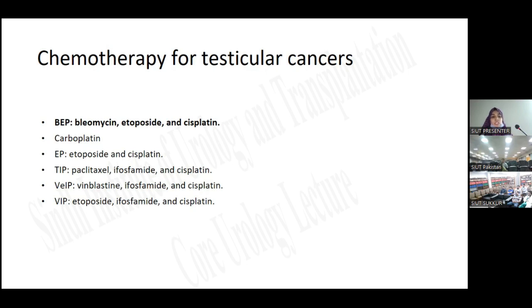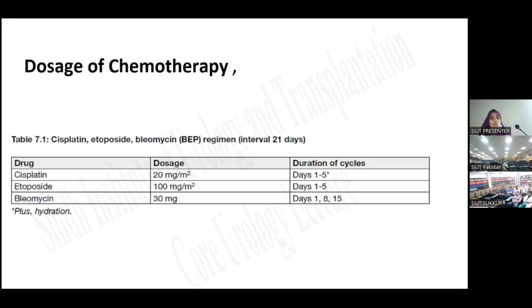paclitaxel, ifosfamide, and cisplatin; VeIP, which is vinblastine, ifosfamide and cisplatin; and VIP, etoposide, ifosfamide, and cisplatin. The most commonly used therapy regimen is cisplatin, etoposide, and bleomycin. That's why I have written just their dosage.